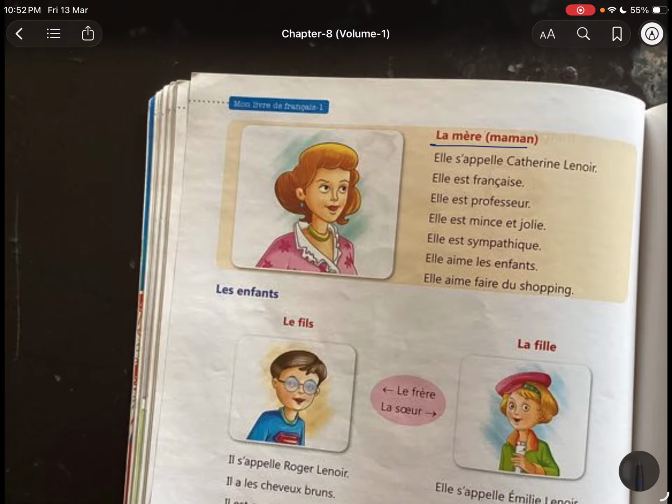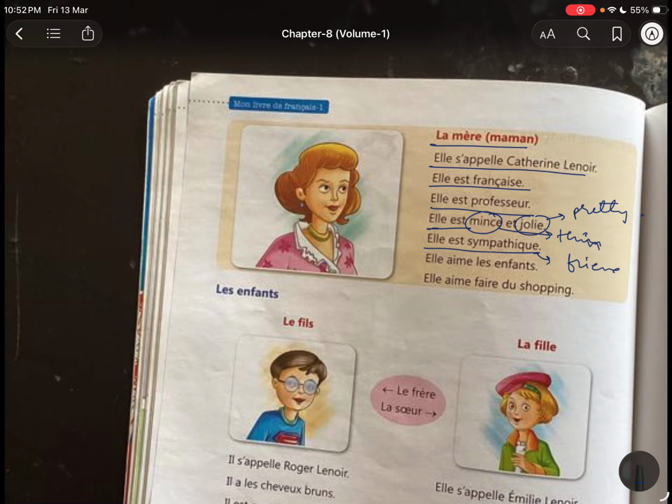La mère, maman, elle s'appelle Catherine Lenoir. Her name is Catherine Lenoir. She is French. She is professor. Elle est mince. Mince means thin. She is thin, and elle est jolie, jolie means pretty. She is thin and pretty. Okay. Elle est sympathique. Sympathique is kind of friendly. Okay. She is very friendly. Elle aime les enfants. She loves the children. Enfants, children. Elle aime faire du shopping. She loves to do the shopping.